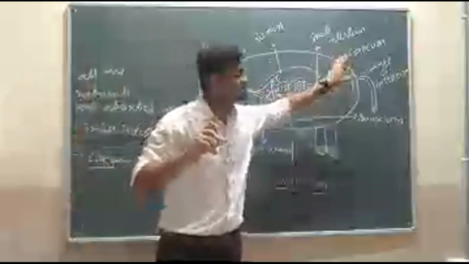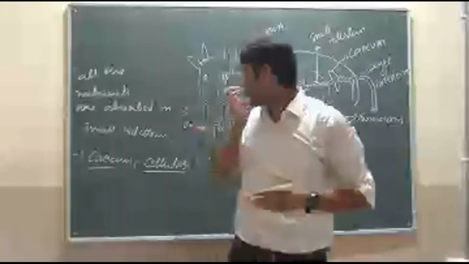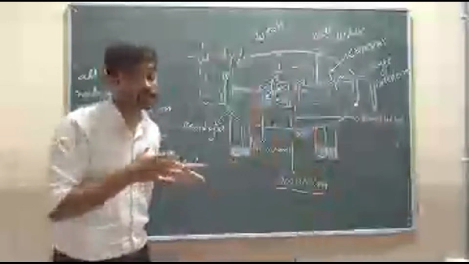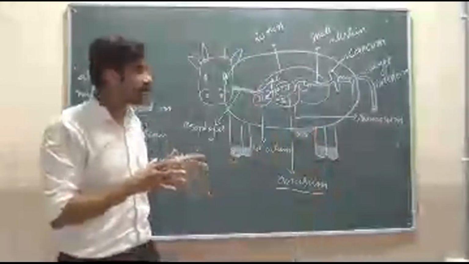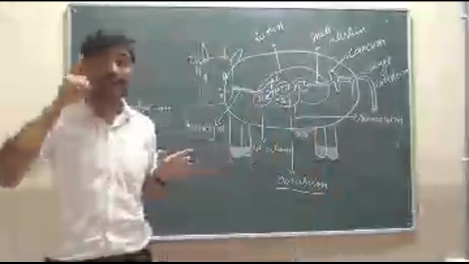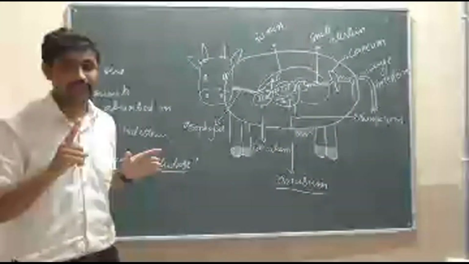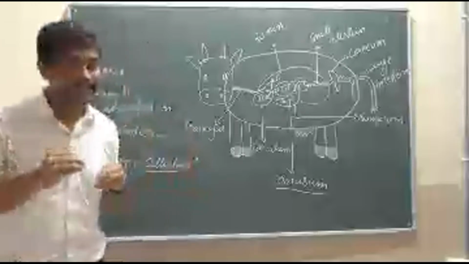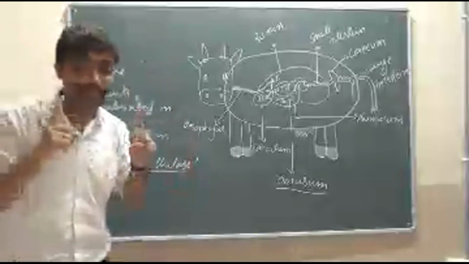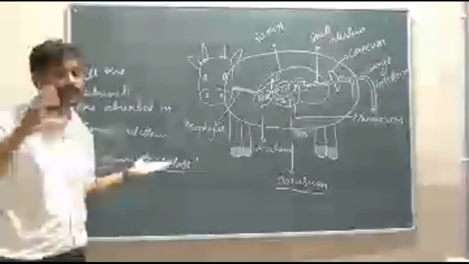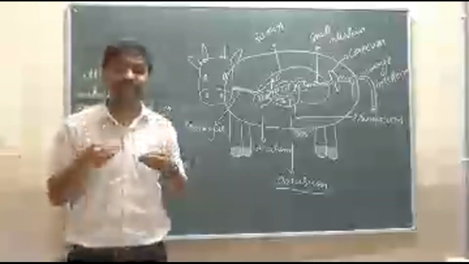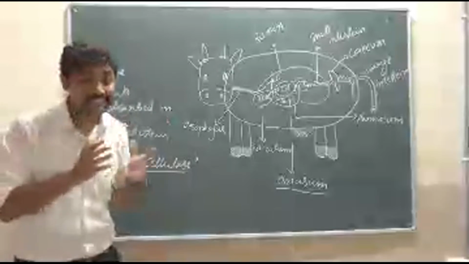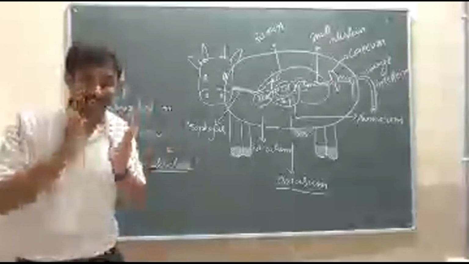Then it enters into the cecum. What will happen in the cecum? In the cecum, the cellulose is digested with the help of a symbiotic, particular bacteria. You know, sir, can we digest cellulose or can we digest grass? No, sir. Why, sir? Because a particular bacteria is absent in our body. That's why we can't digest cellulose, that is grass.